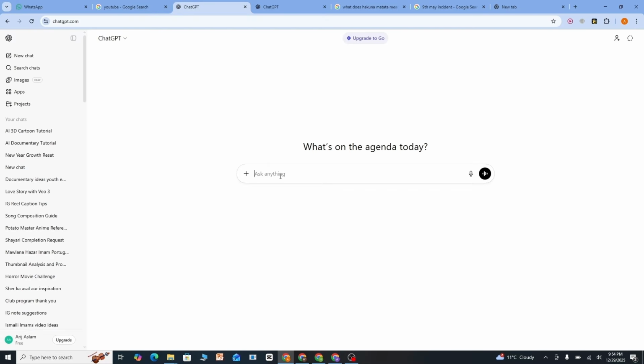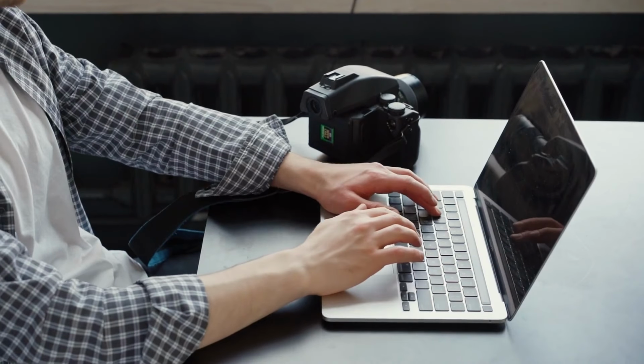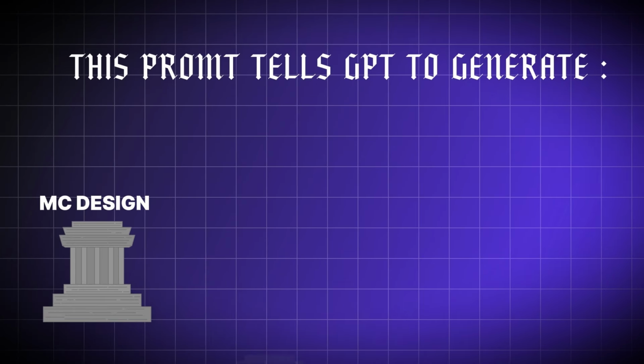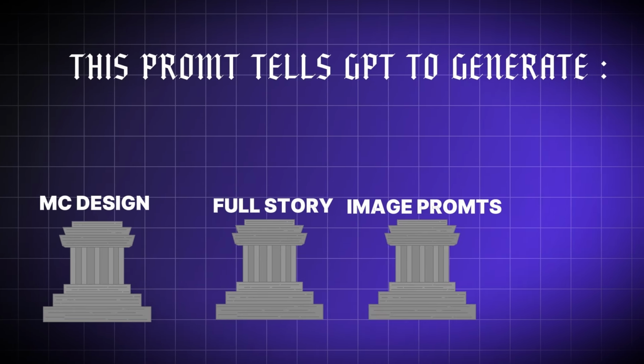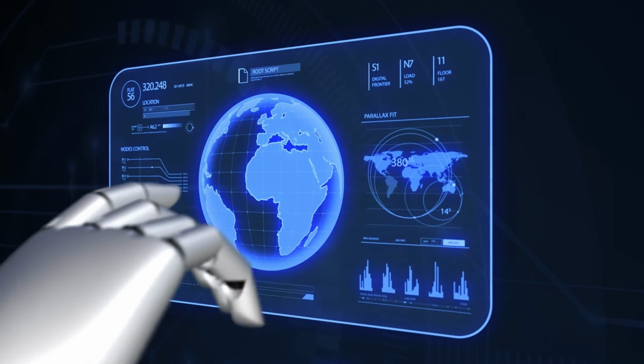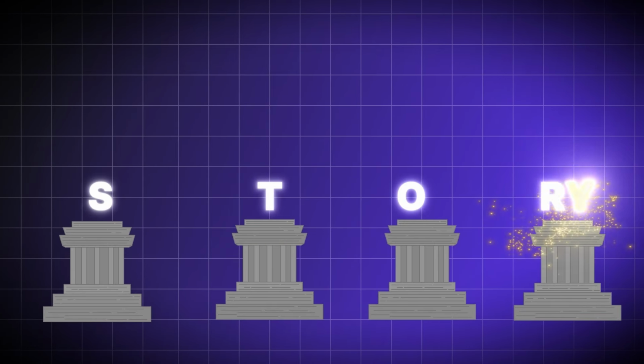Now, step 1. The master prompt. Everything starts with just one prompt. Now, check out the description. I've pasted a master prompt in the description below. This prompt tells ChatGPT to generate a main character design, full story, scene-by-scene image prompts, and even animation prompts. So that means this one prompt's gonna create the base for your story.